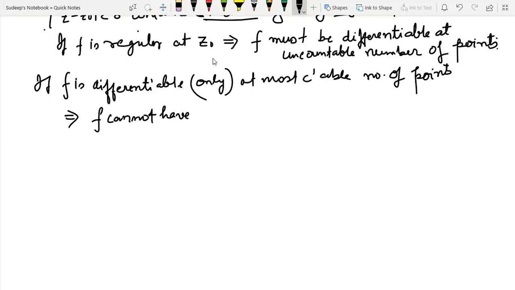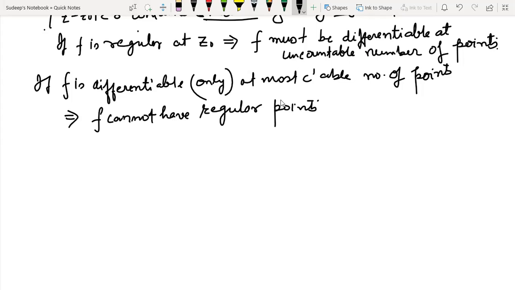Because for f to have a regular point, f must be differentiable at an uncountable number of points. If I am saying that f is just differentiable at a countable number of points, then it implies f cannot have regular points. I hope this is clear.